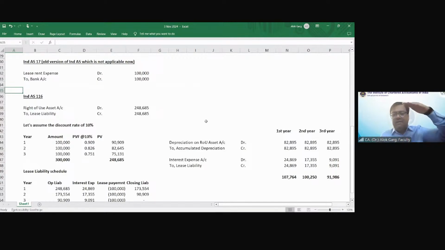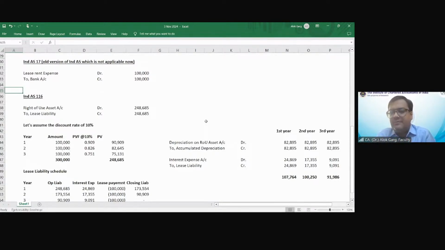So what is on the day one? You haven't purchased this asset, right? You have debited one asset. But have you paid anything today? You haven't paid anything today. You are going to pay in future. So since you are recognizing a debit, you are recognizing an asset, you have to complete this accounting entry. You have to credit something.